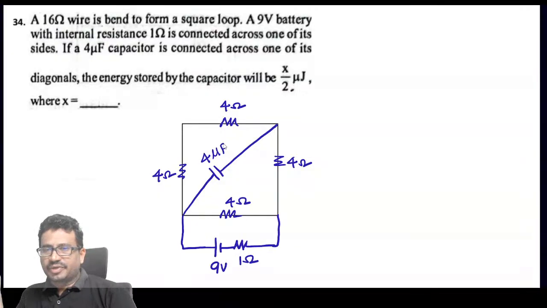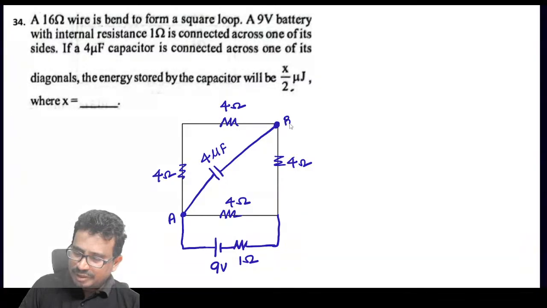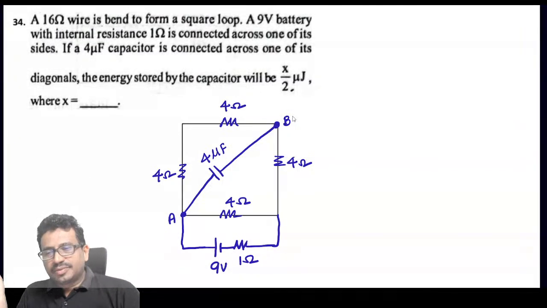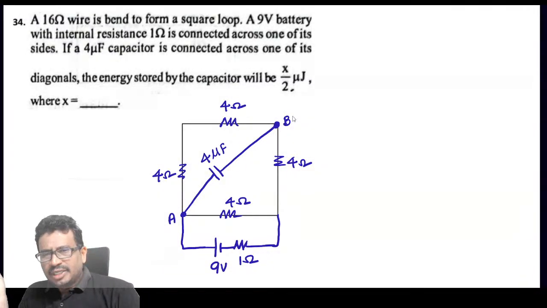Then they are asking to find the energy stored by the capacitor. Of course we are applying a DC supply, so the capacitor will behave like an open circuit. So let's find out VA and VB, we need to find.